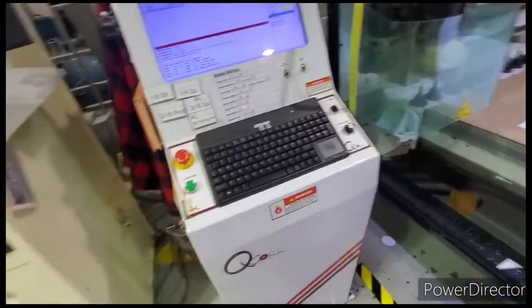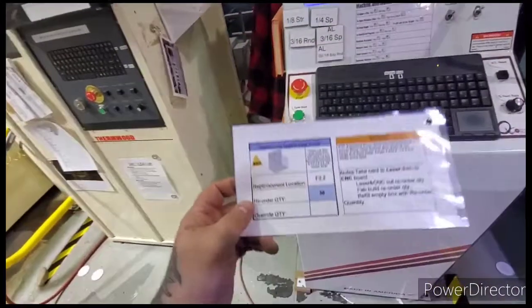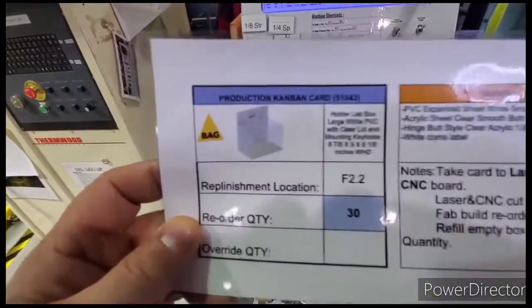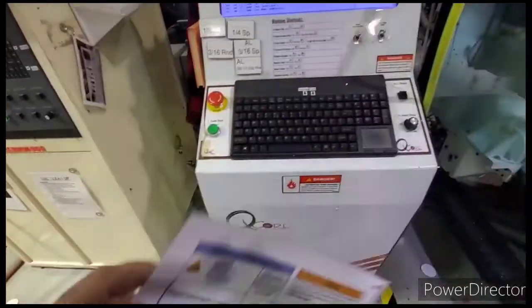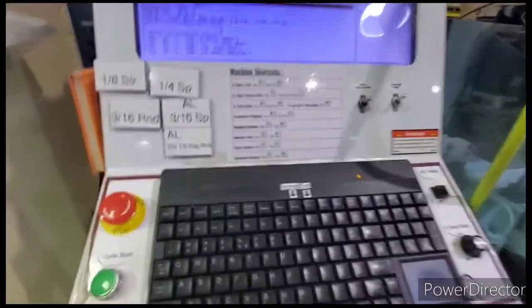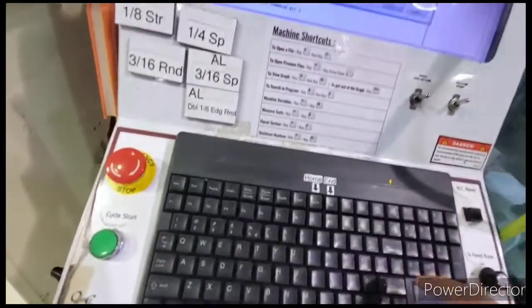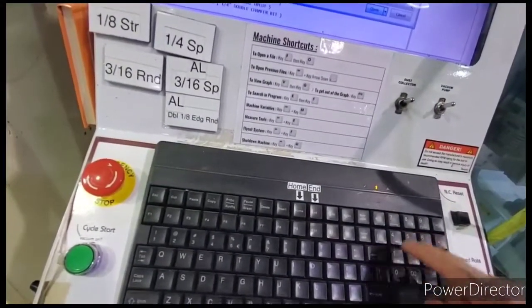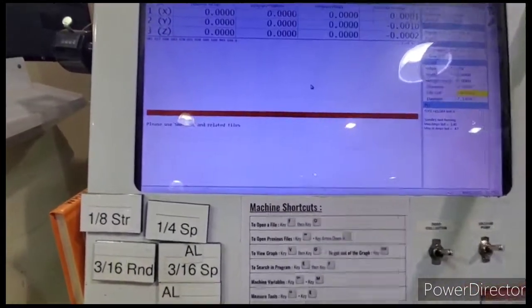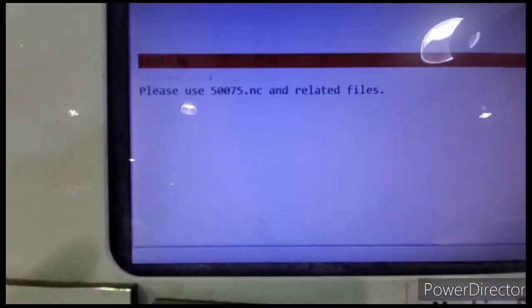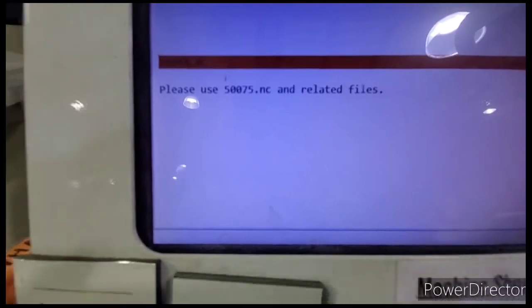10 and CNC. And the problem we have is when we're cutting Kanban cards, it tells you the program is 51043. So we go in here, find 51043, use 50075.